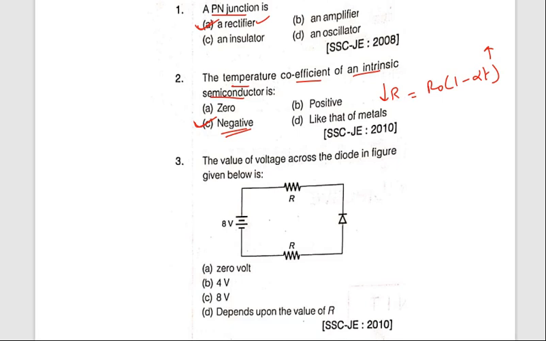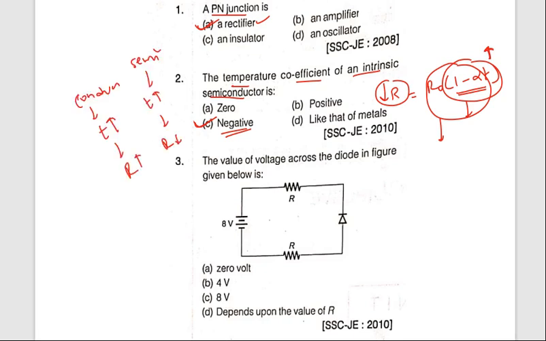If temperature increases, then what happens? This total term will reduce. Therefore, the overall value will decrease. Therefore, resistance will decrease. So here it is a negative temperature coefficient. That is why it is happening inversely.